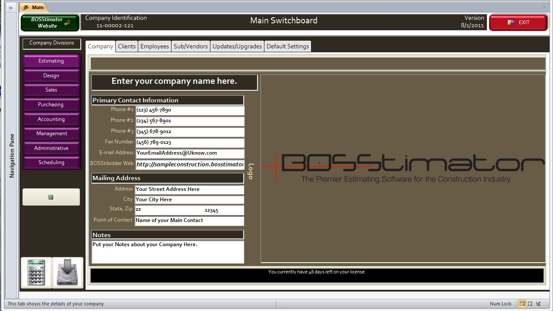Today, this is going to be the third tutorial on cost books. So let's get right into it. We've discussed what cost books were, where you get them from, how you download them, and what the defaults are.